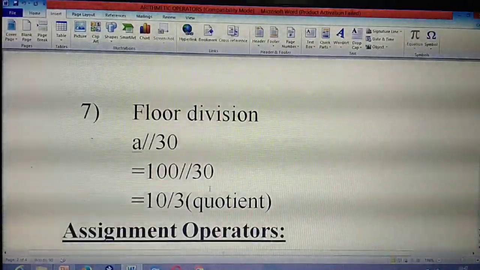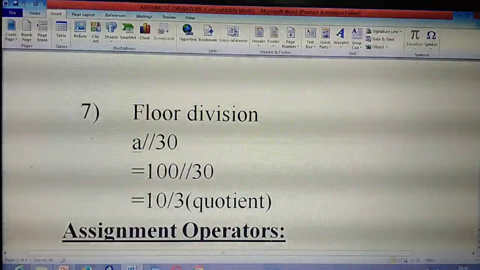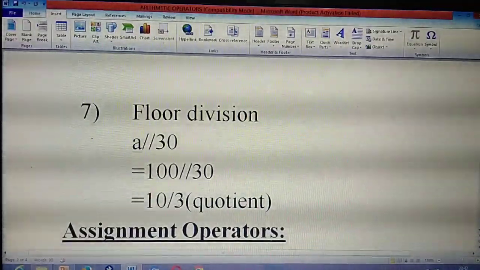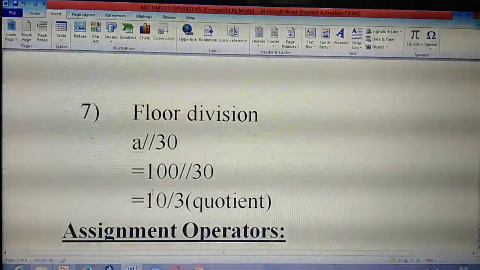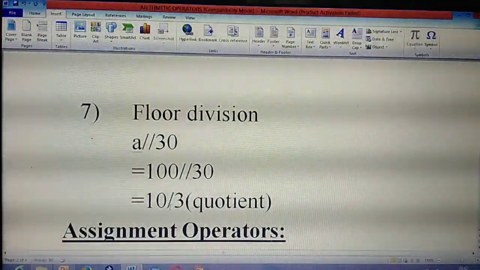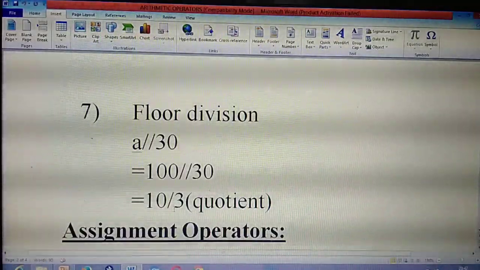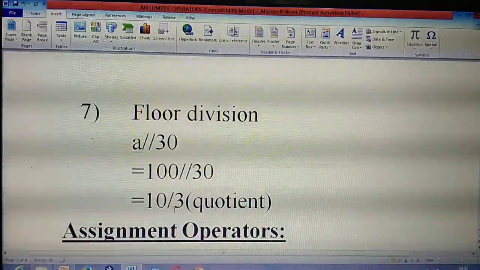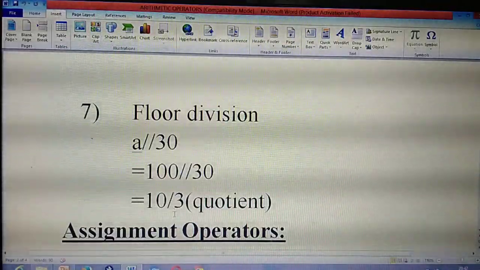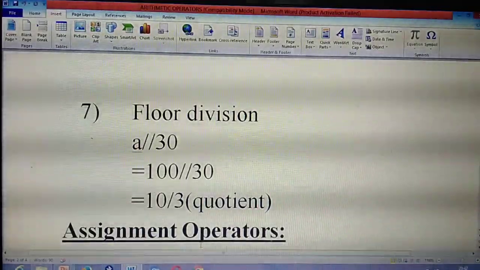So what's the quotient you will get here? 10 by 3, what's the answer you will get? 3. 3 as a quotient. That means if you are dividing 10 by 3, the remainder is 1 and 3 is the quotient. So the answer you will get is the quotient, 3. Understand the difference between floor division and modulus operator? These explanations are not there in your book, so please note it. Okay? Yes.